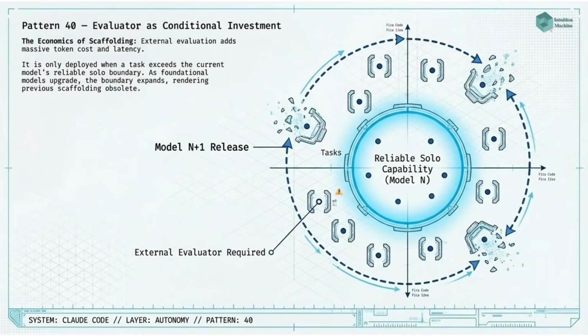Pattern 40, evaluator as conditional investment. Treat the evaluator as a conditional investment rather than a fixed component. The evaluator is worth its cost when the task sits at or beyond the boundary of what the current model can do reliably solo. When the task falls within that boundary, omit the evaluator. Reassess this boundary at each significant model release.